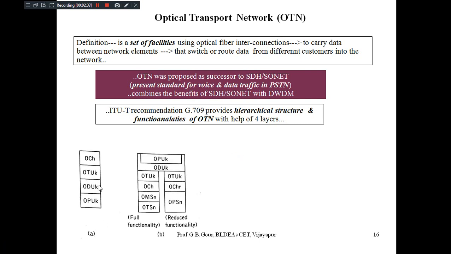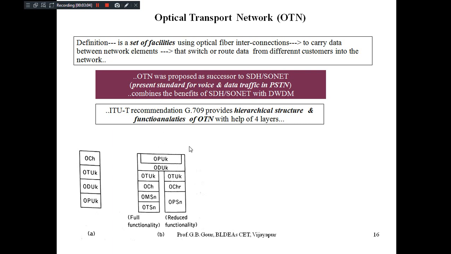Here you can see in figure A, 4 layers are there: optical channel, optical channel transport unit, optical channel data unit, and optical channel payload unit. This is the basic structure as per the ITU-T G.709 standard for the OTN functionality.